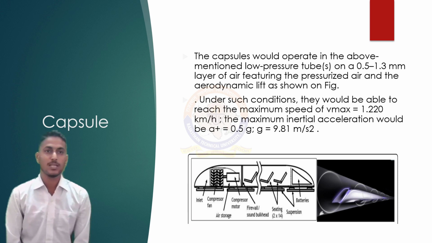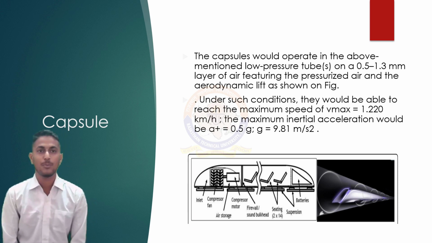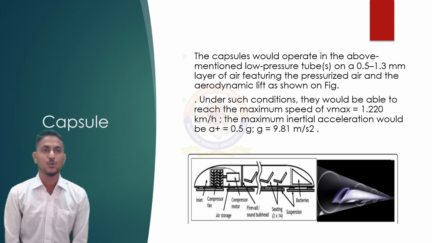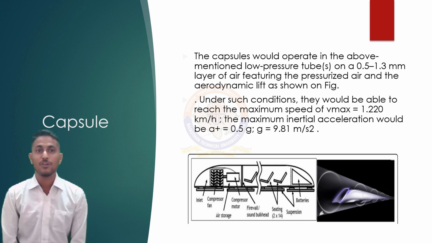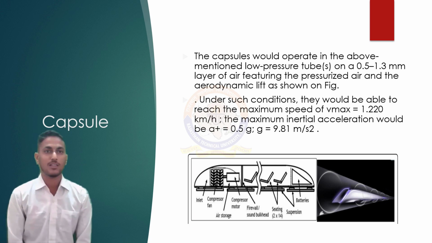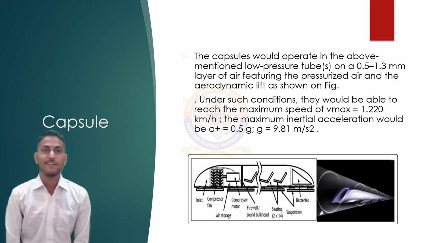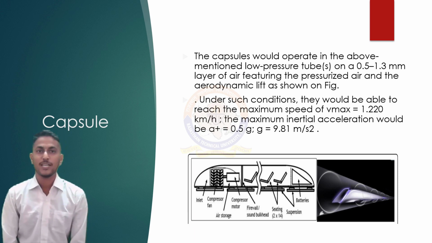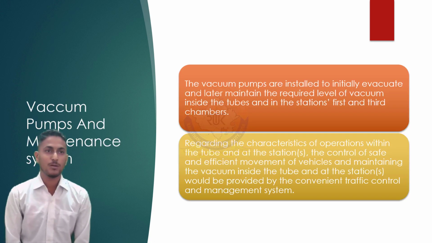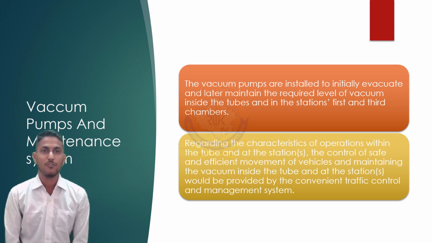Next, talking about the capsules that will carry the passengers. The capsule would operate in the above mentioned low pressure tubes on a 0.5 to 1.3 mm layer of air featuring the pressurized air and the aerodynamic lift as shown in the figure. Under such conditions, they would be able to reach the maximum speed of 1220 km per hour. The maximum inertial acceleration would be 0.5 g, that is equal to 9.8 meters. The vacuum pumps are installed to initially evacuate and later maintain the required level of vacuum inside the tubes and in the stations' first and third chambers.